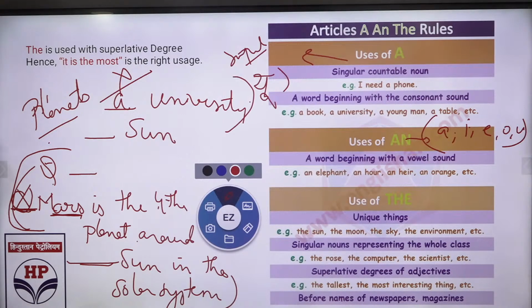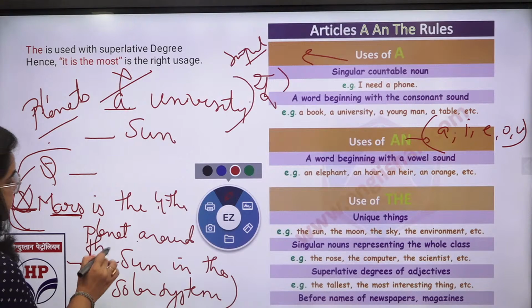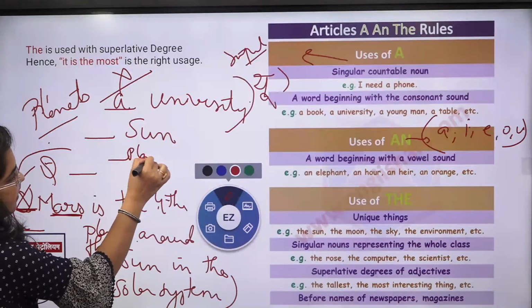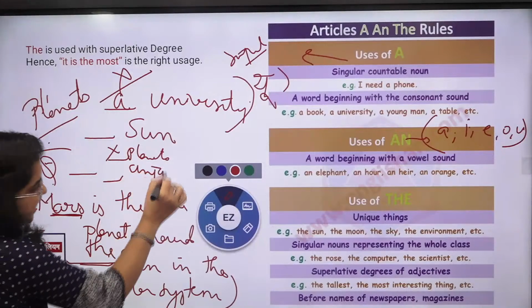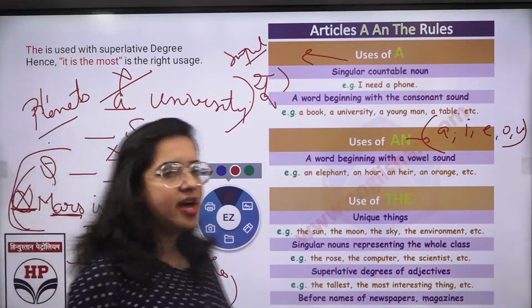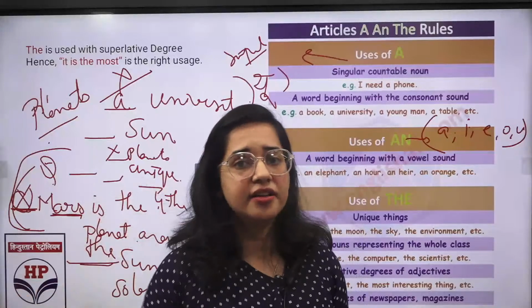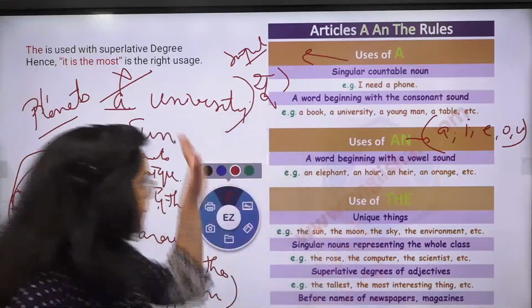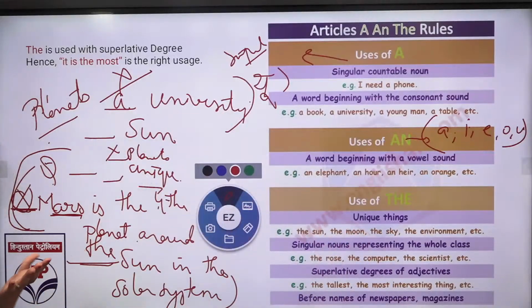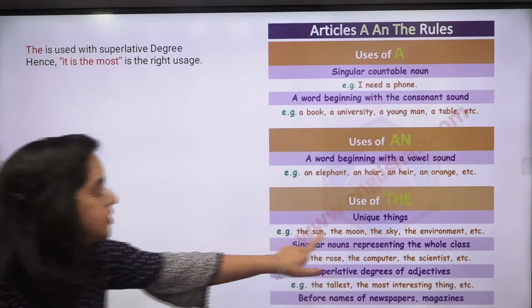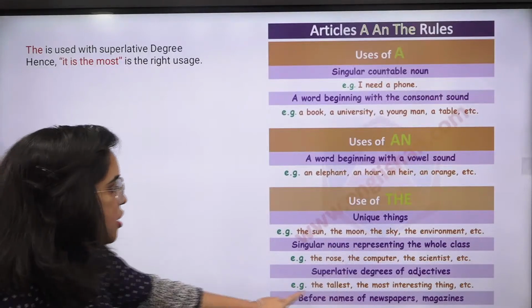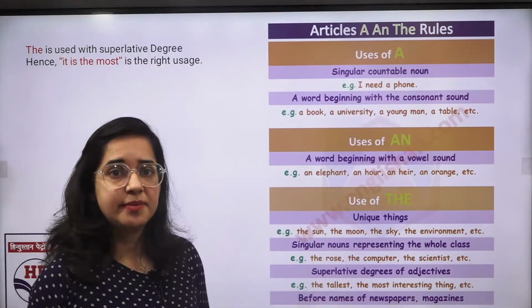The sun. Right. So just remember, planets के साथ हम कोई article नहीं लगाते हैं, but with unique things like, you can say sun is there, moon is there, 7 wonders are there. So we use the article the. So this was all like where the articles even need to be used. So you need to understand that also. That is very important for you. Okay. Is it the sun, the moon? That's already written over here. Superlative degree के साथ, newspapers के name के साथ.